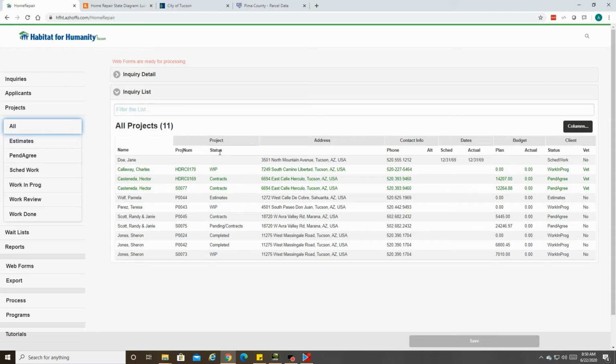Notice the ProjNum and status columns. This status is for the project and not for the request. Look to the right to locate the client status column. This is the request's status. A request is not marked complete until all its projects are completed. Also notice that 2 of Sharon's projects are completed, but 1 is still work in progress.